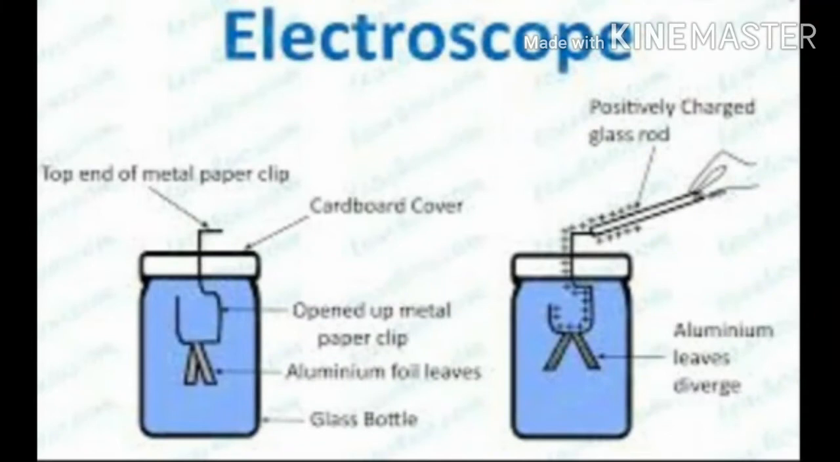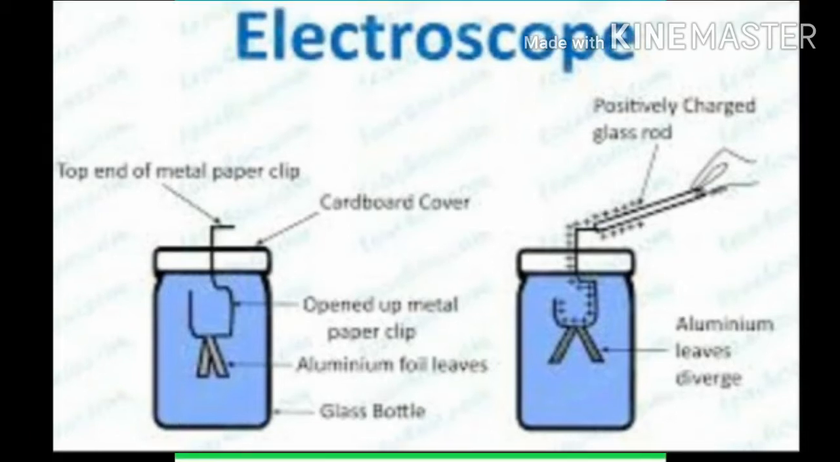We will now discuss the electroscope. The electroscope is a device for detecting electric charge on an object. By using an electroscope, we can tell whether an object is electrically charged or not.